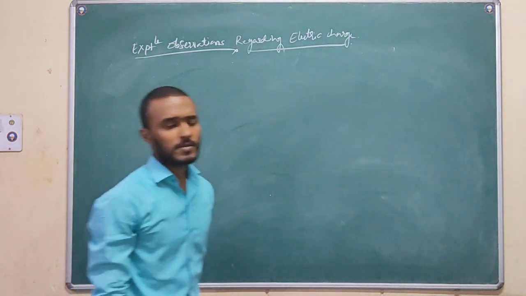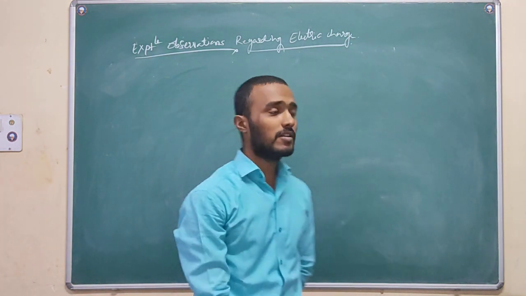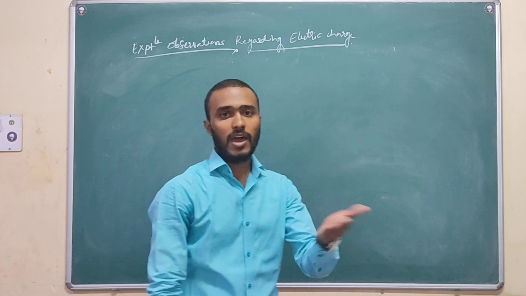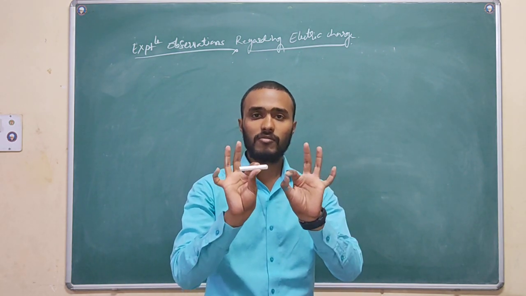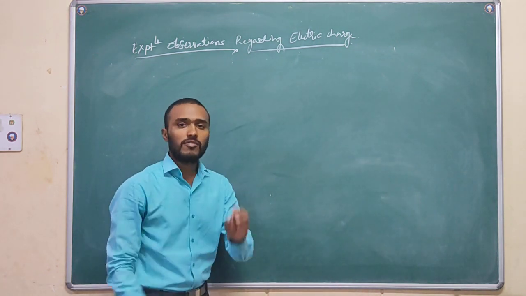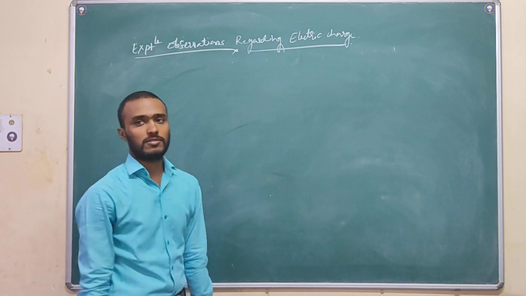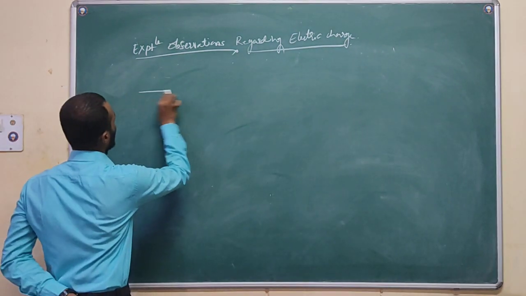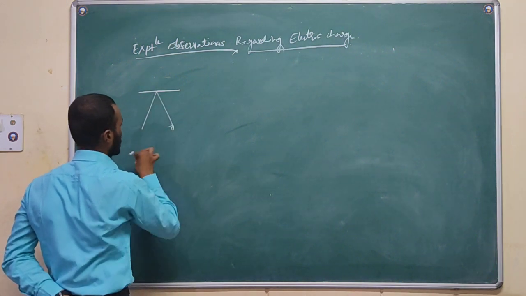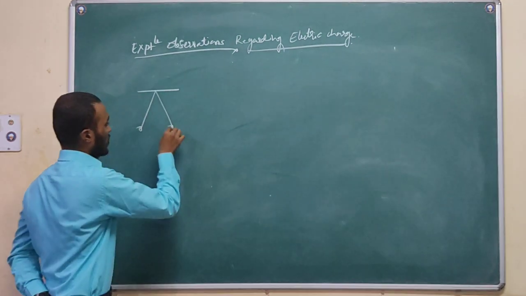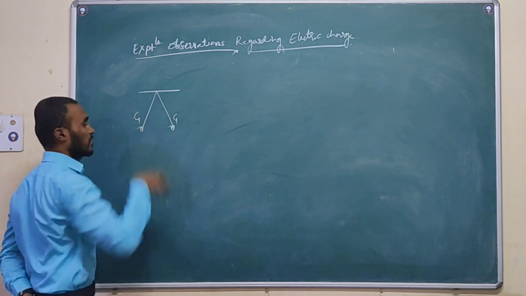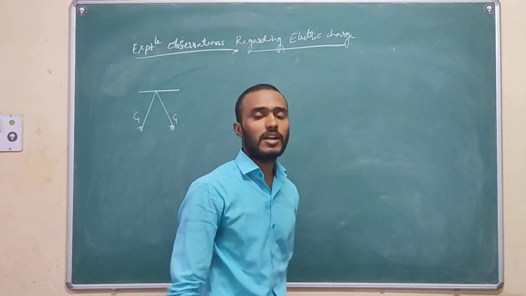We are going to discuss some small experimental observations regarding the electric charges. As we know, when two charged bodies are brought nearer to each other, a spark will come out and the charged bodies become uncharged. So now for the small experiment, I will take two charged bodies and hang them. Let us assume this body is made up of glass and this one is also made up of glass.